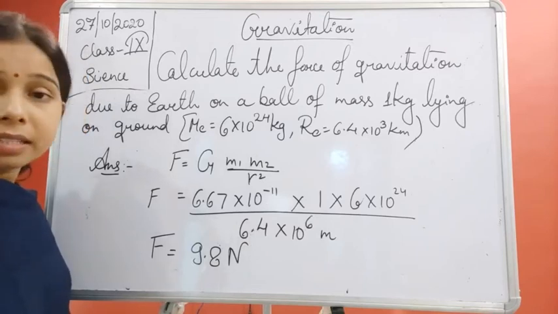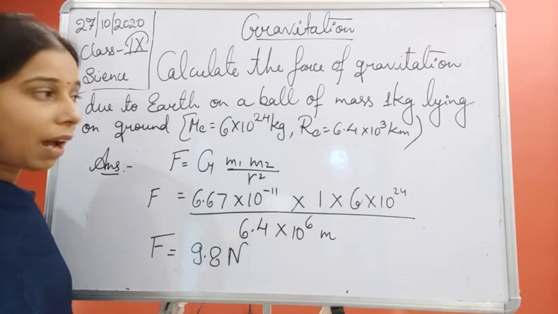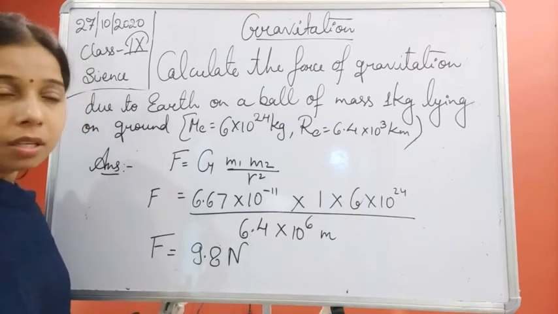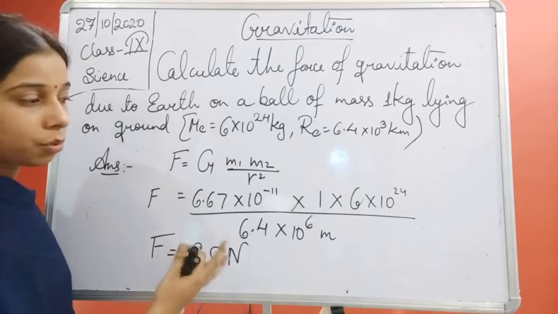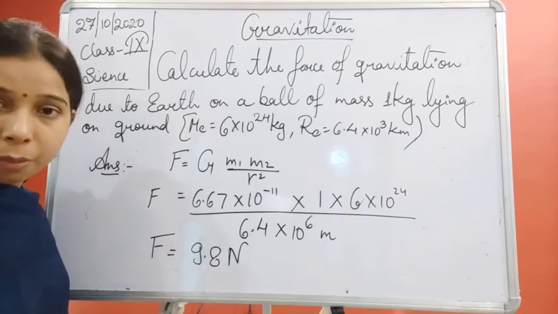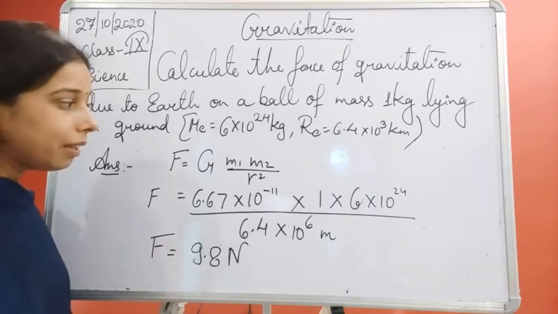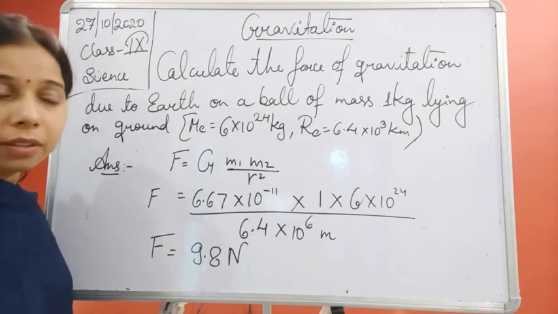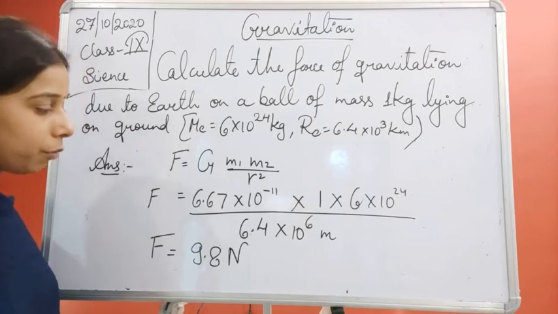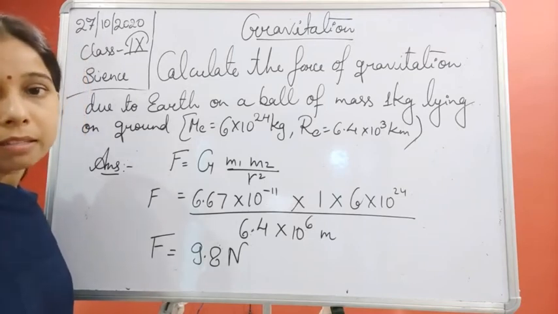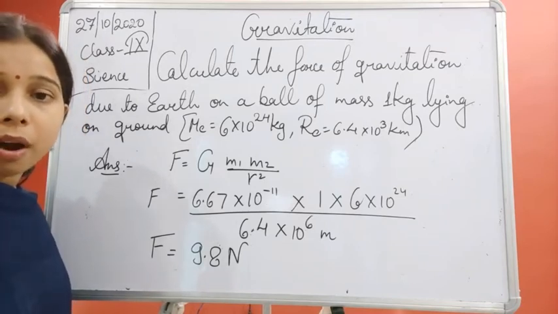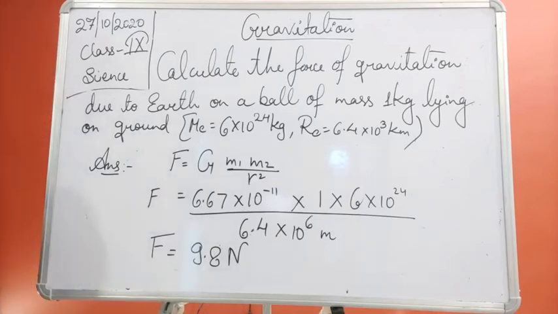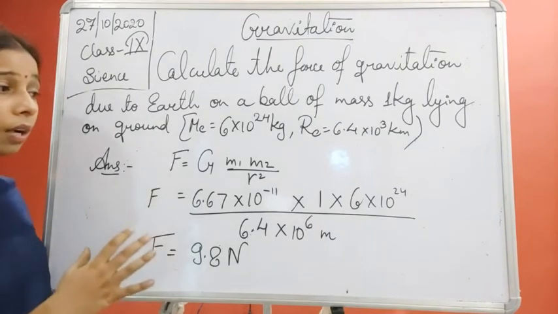It is not necessary that the value of G is given in every question, so you should learn it so that you can use it in other numericals also. Most probably the value of G will be given, and if it is not given, you should know that the value is 6.67 into 10 to the power minus 11 Newton meter square per kg square. Okay.